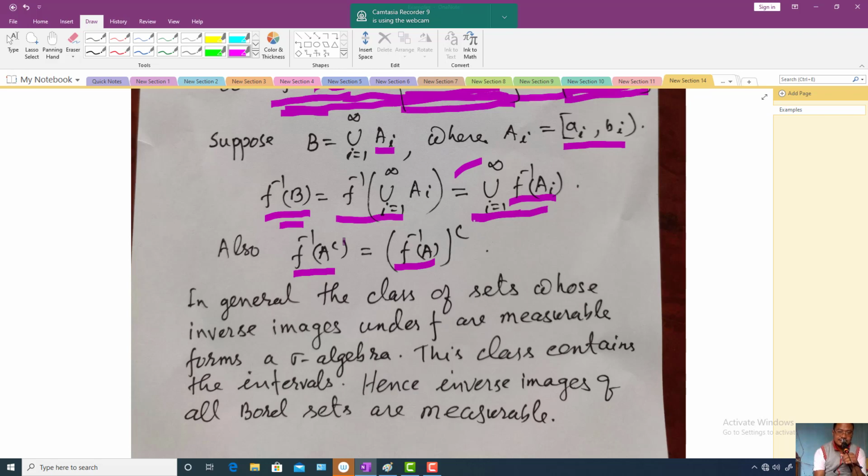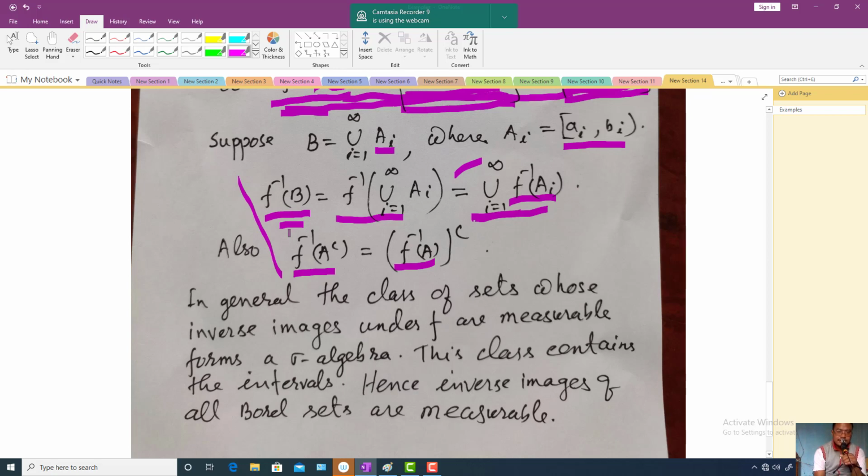These two properties are true not only for Borel sets, but for every set whose inverse image is measurable. These two statements are true for every set whose inverse image is measurable.